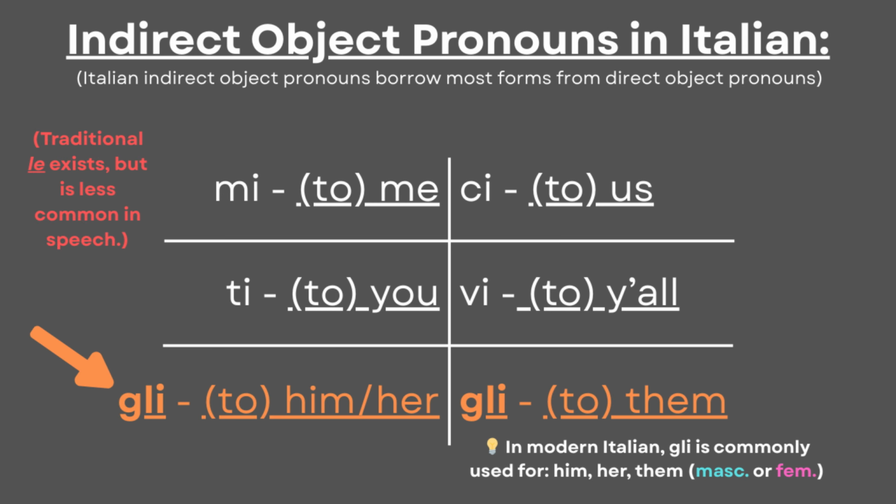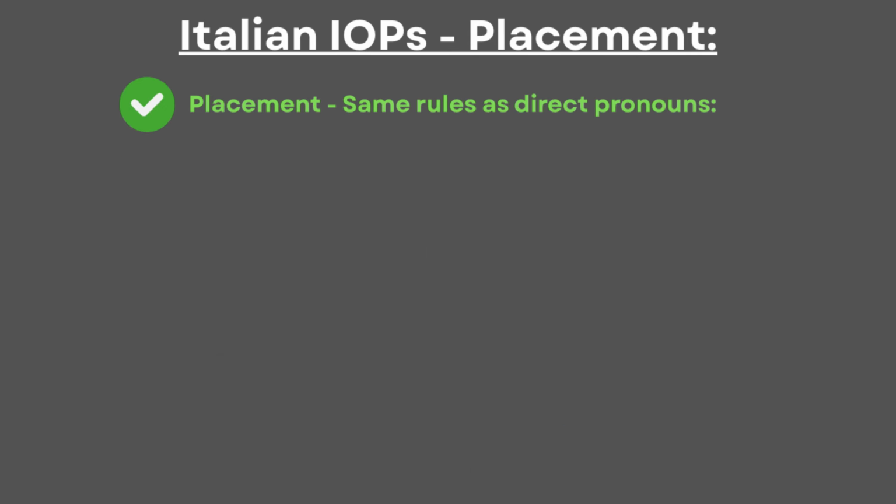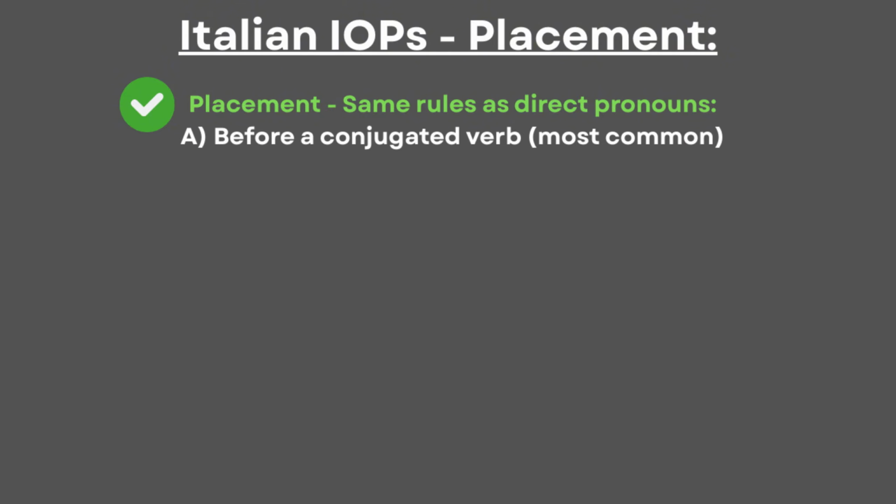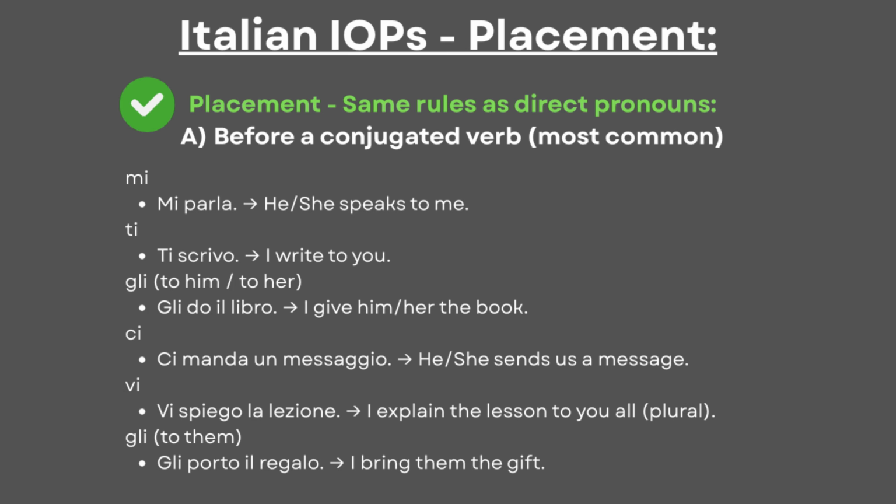So, this is what indirect object pronouns look like in Italian, and now we can see how to use them. The good thing is that placement rules of indirect object pronouns are the same as those of direct pronouns. The most common placement is before a conjugated verb, and we can see them in order in basic phrases.